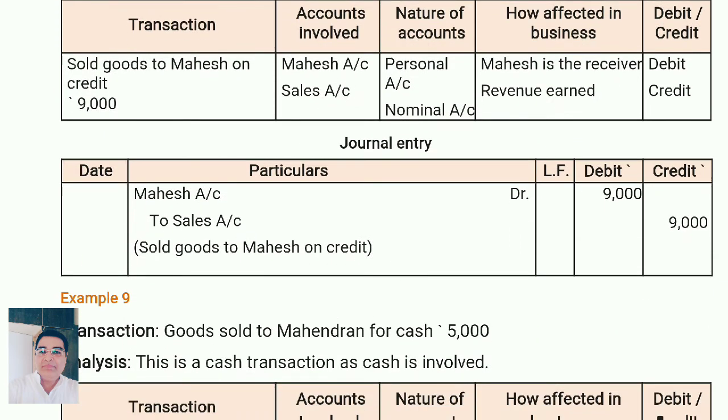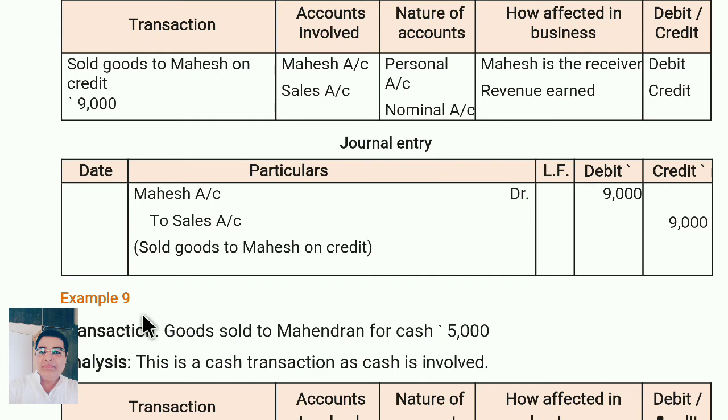Say the answer. Whenever credit sales, the name will be debited. This is the shortcut key. Remember it. It will be useful. If you can't understand the golden rules, understand this simple concept. Credit sales means name will be debited. So Mahesh account debit to sales account. And if it is credit purchase, the name will be credited. So remember it. This is credit sales, so name will be debited. Mahesh account debit to sales account.